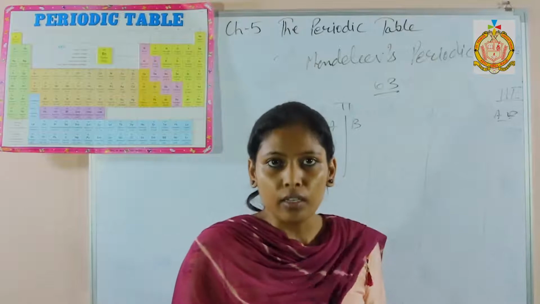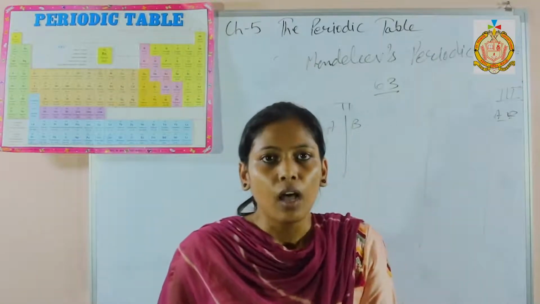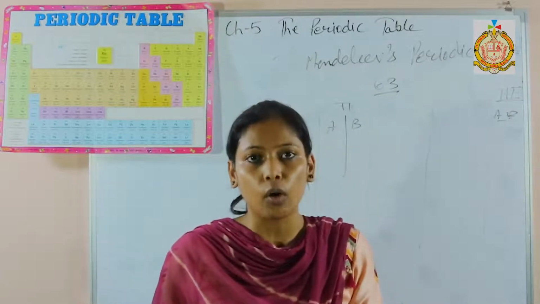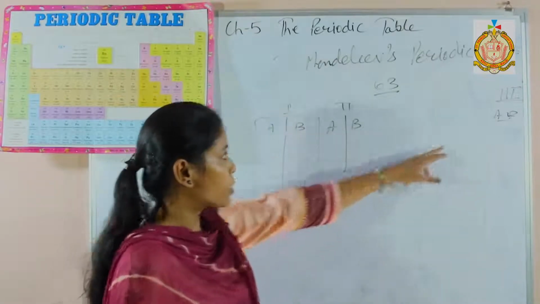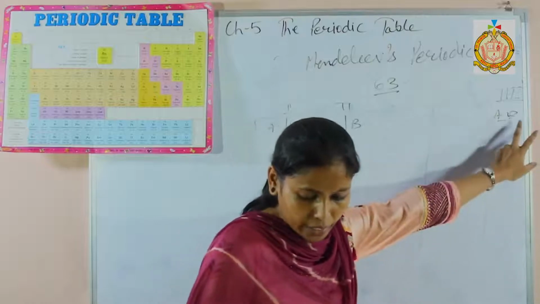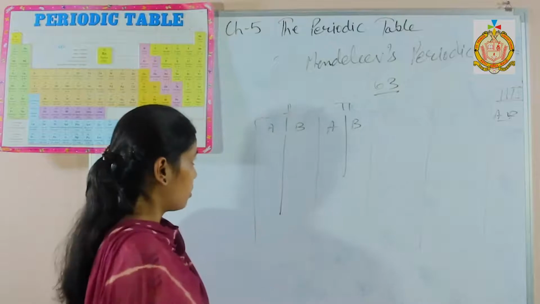Mendeleev's periodic law: the physical and chemical properties of the elements are a periodic function of their atomic mass. And here the number of groups is 8, subdivided into 2. Only the 8th one is not subdivided. And the next one is valency.